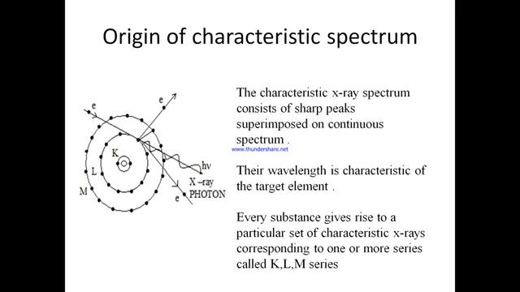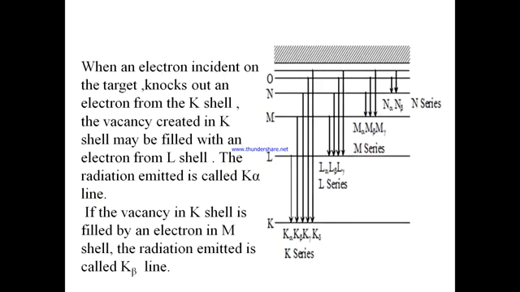Now if the electron is ejected from the K shell, it may be filled by an electron from the L shell or M shell or N shell and so on.